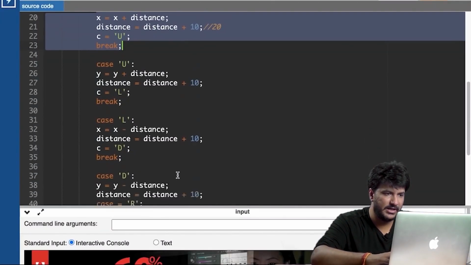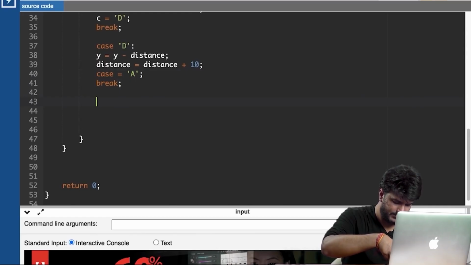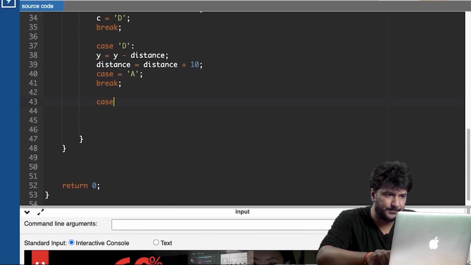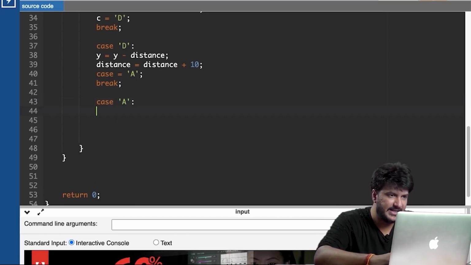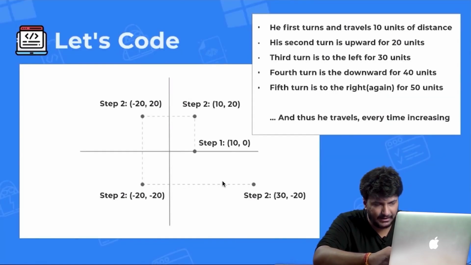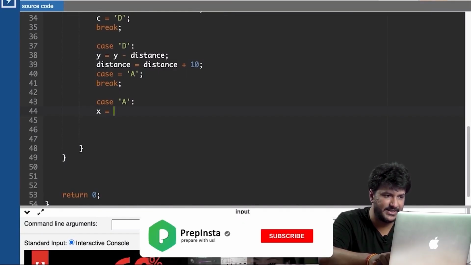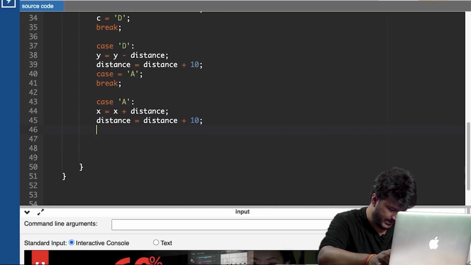So what I'll do here is, instead of R, I will write case A, and then break statement. So moving further, doing the same thing, case A, and in case A what happens, basically we are moving right, so in this case y value will remain the same, x value will increase, so x is equals to x plus distance, and then finally distance is equals to distance plus 10.